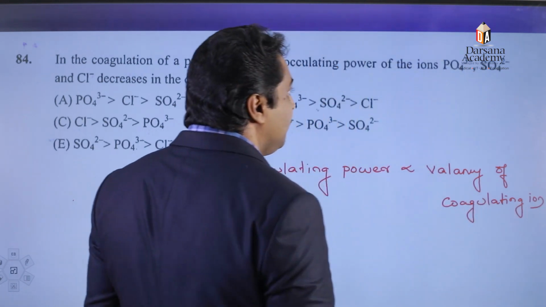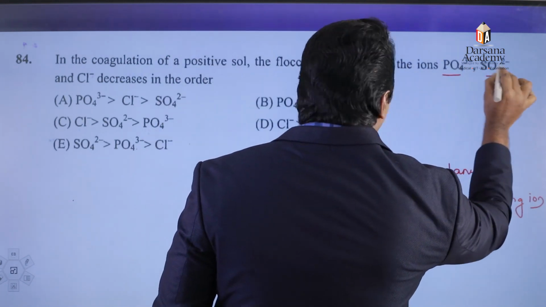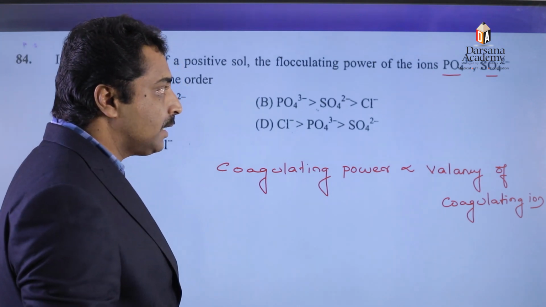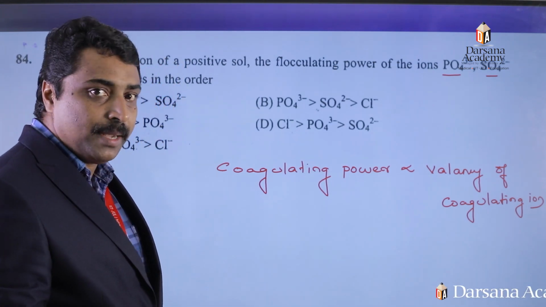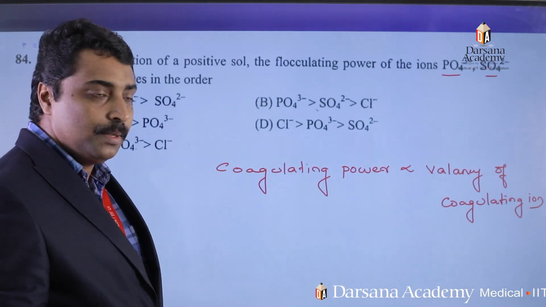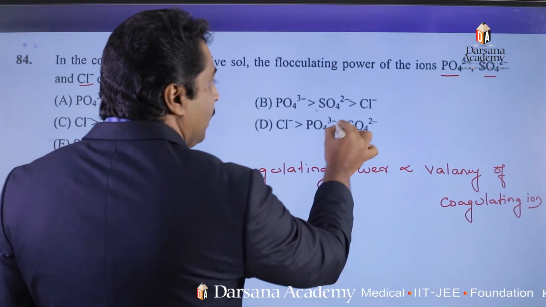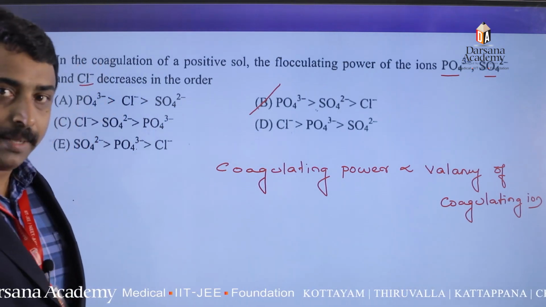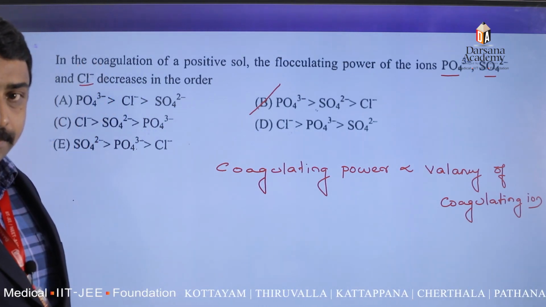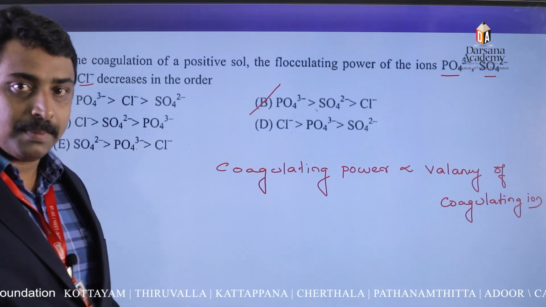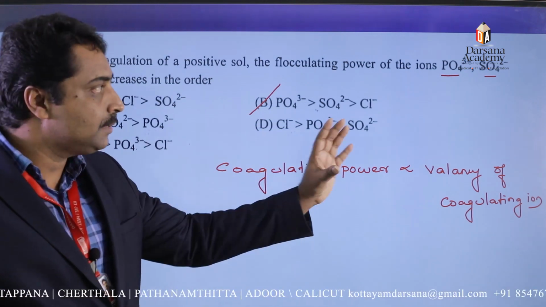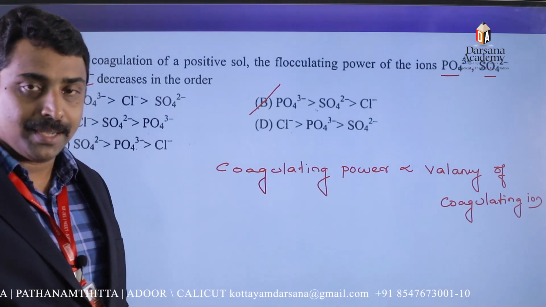So when we consider the magnitude of charge or the valency of the coagulating ion, which will have the highest charge or highest valency? Phosphate ion, then sulfate ion, and then chloride ion. Therefore, the correct option is option number B. Coagulating power increases with the increase in the magnitude of charge possessed by the coagulating ion, or the valency possessed by the coagulating ion.